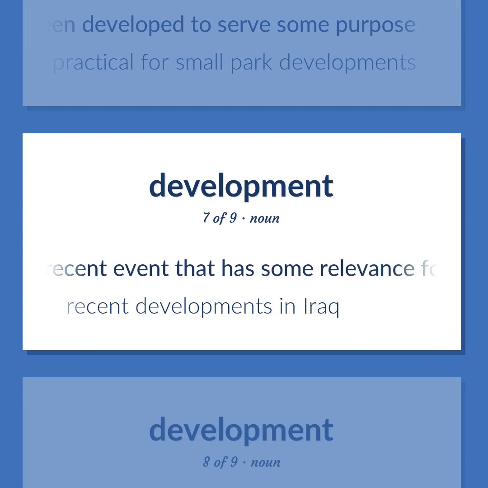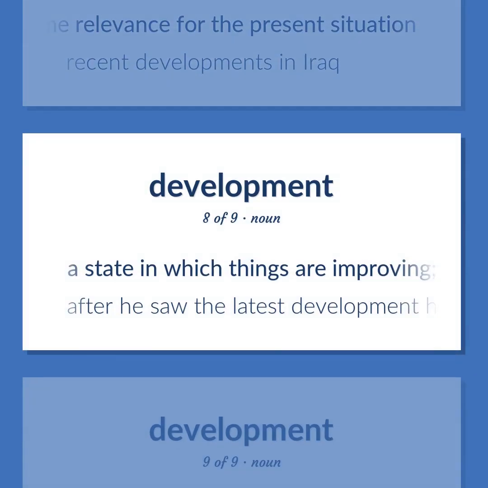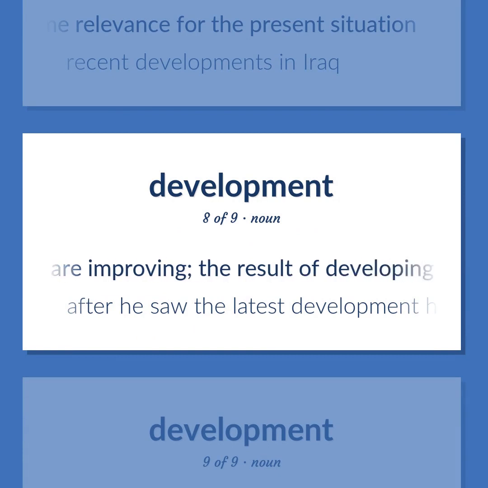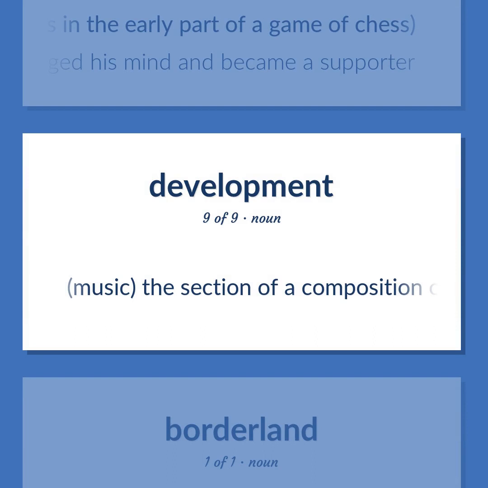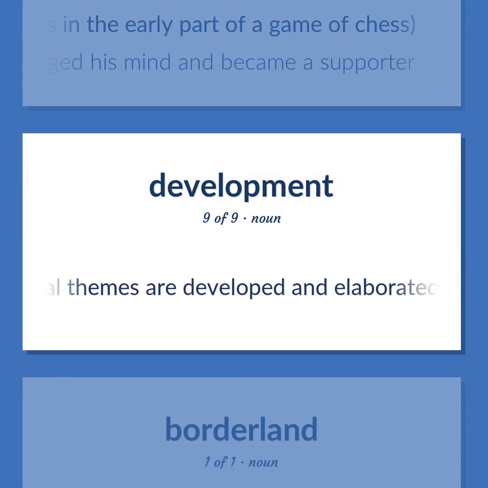A recent event that has some relevance for the present situation. Recent developments in Iraq. A state in which things are improving, the result of developing, as in the early part of a game of chess. After he saw the latest development, he changed his mind and became a supporter. Music, the section of a composition or movement, especially in sonata form, where the major musical themes are developed and elaborated.